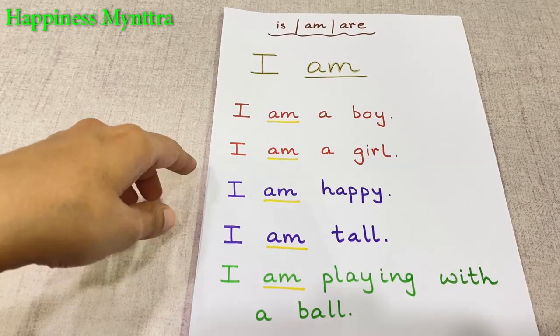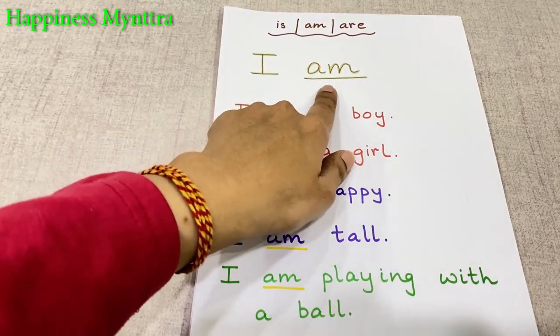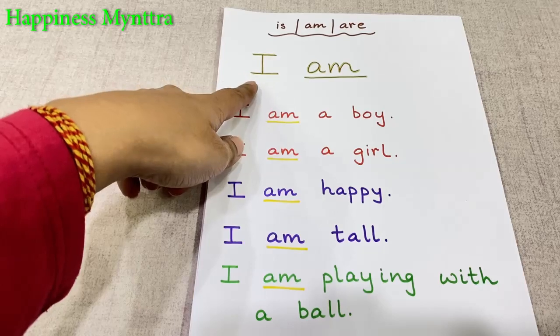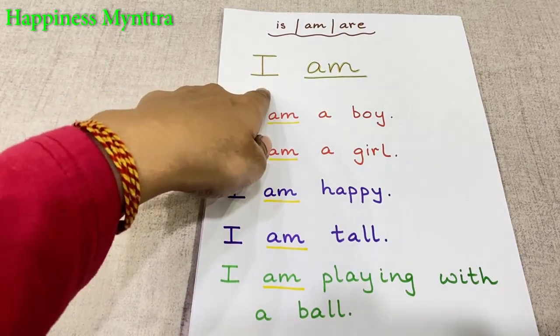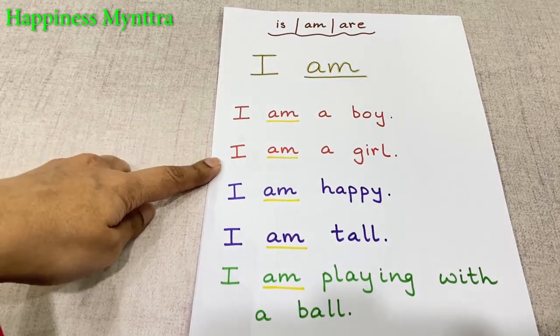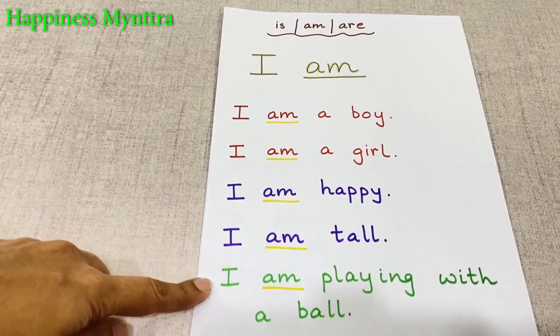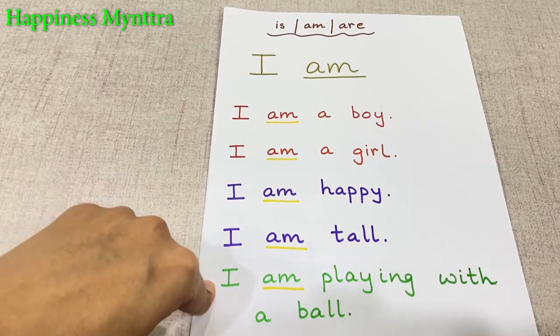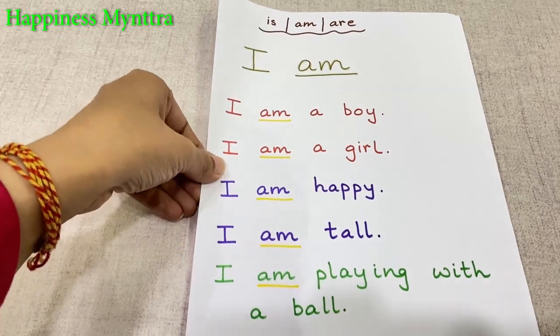While teaching the concept of is, am, are, I always prefer to start with am. Because am comes in conjunction with I always. It is always I am. So I am a boy, I am a girl, I am happy, I am tall, I am playing with a ball. I have mentioned earlier that I am a child psychologist.